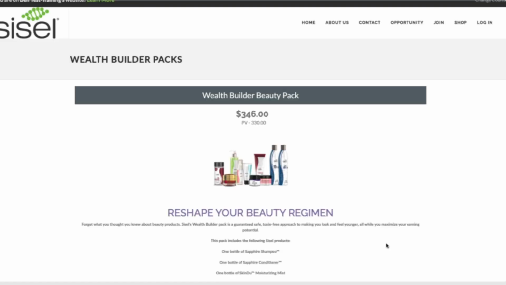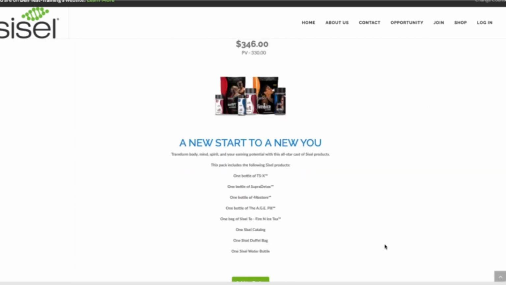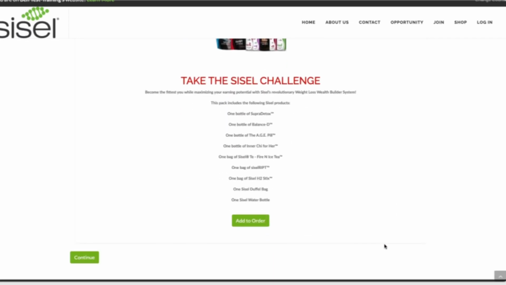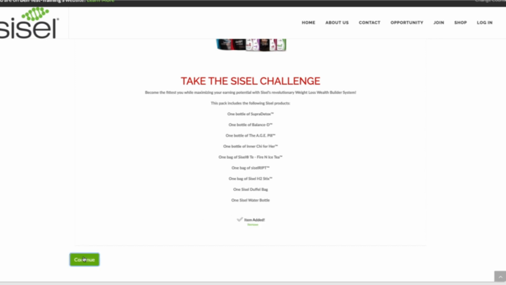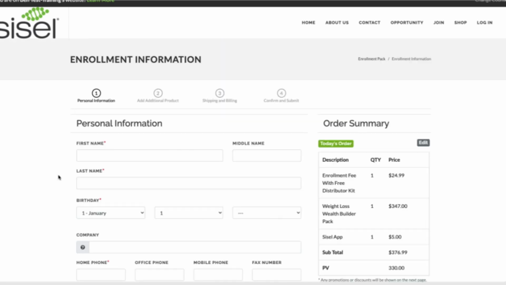In this step, an enroller will have the option to purchase one of Sisel's Wealth Builder packs, which will allow them to enroll in the Wealth Builder system. I'm going to go ahead and add the Weight Loss Wealth Builder pack to my order and proceed. Now this step is where the enroller inputs his or her personal information and creates a username and password. It's pretty self-explanatory, so I'm just going to go ahead and skip right through it.